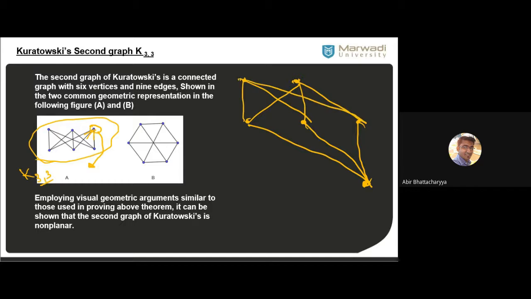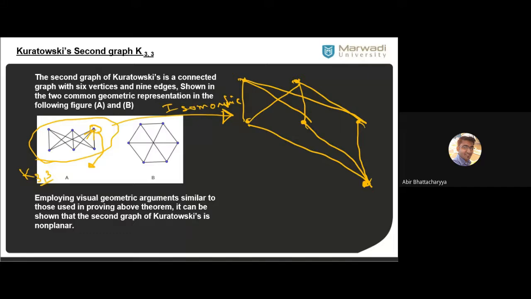So our new graph becomes like this. So this graph is isomorphic with this. Am I clear? This graph is isomorphic with this. Clear or not?